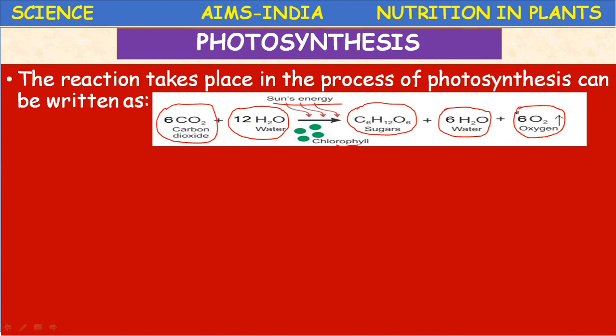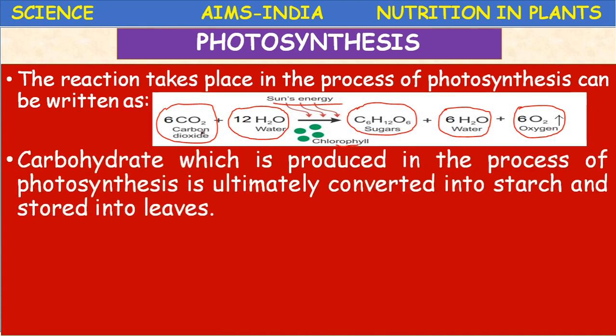So the entire story of photosynthesis can be represented in the form of a chemical equation, that is 6CO2 plus 12H2O in the presence of light and chlorophyll gives rise to C6H12O6 glucose, 6O2 and 6H2O. This is the photosynthesis reaction.